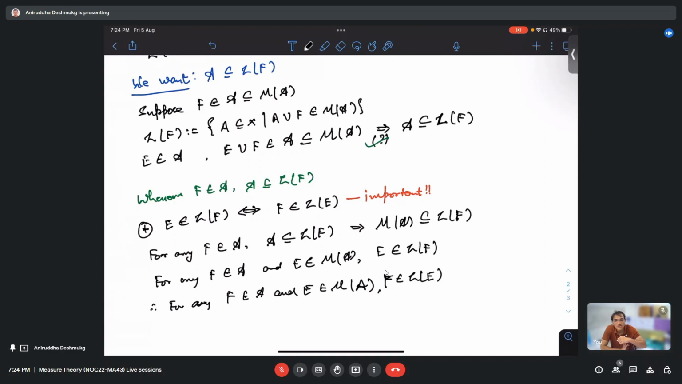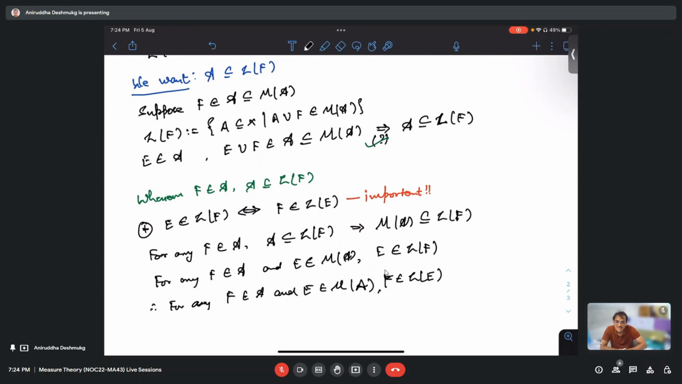The star property. F belongs to A, then we choose E from L of F. Then only we can switch. This switch is true for any E and F.